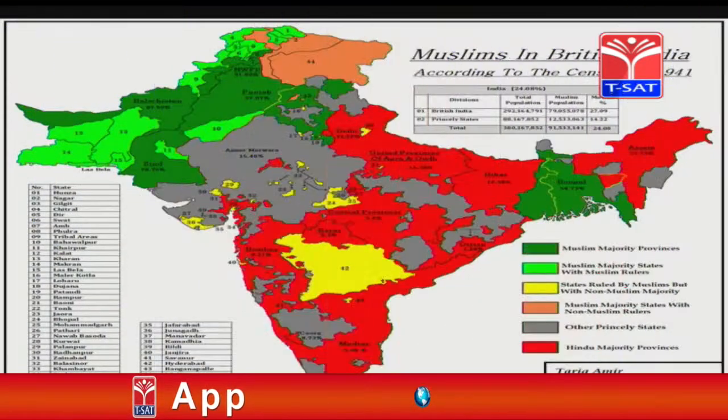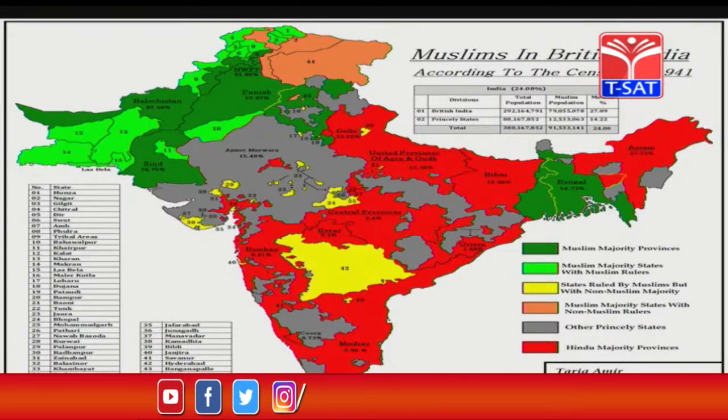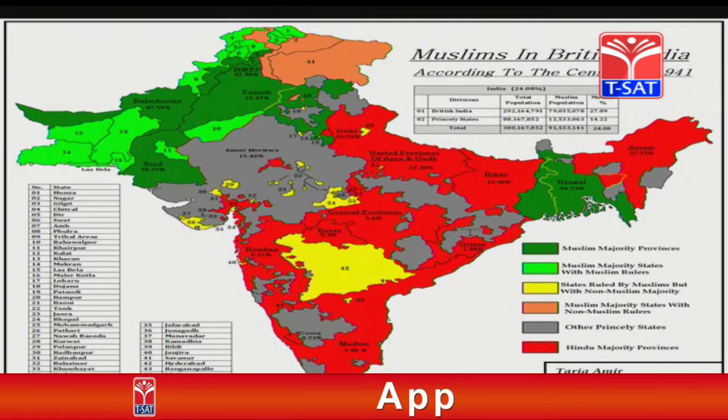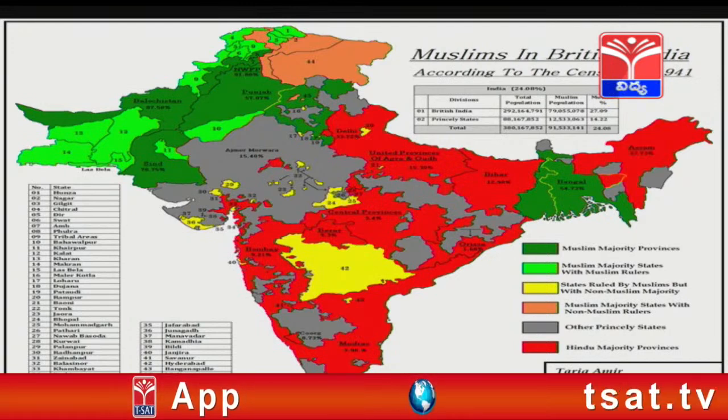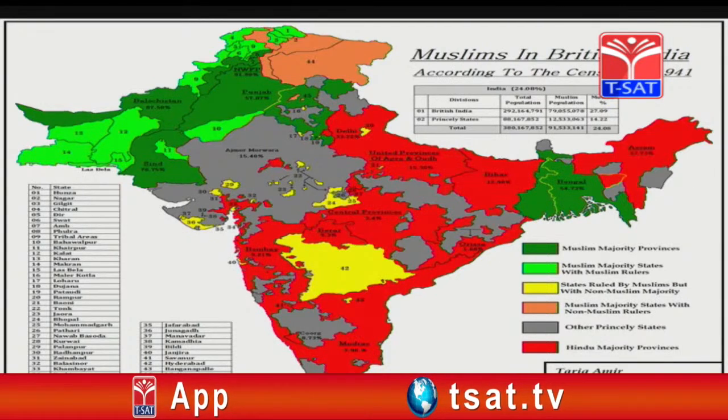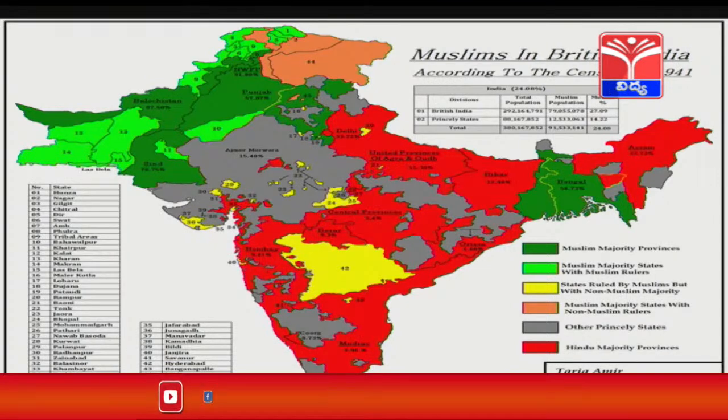Just look on the screen. This is the outline map of India, the political map of India. The green represents the Muslim population in India. You can see West Pakistan, the dark green represents the largest Muslim population, and in East Pakistan you can see green that represents the Muslim population.